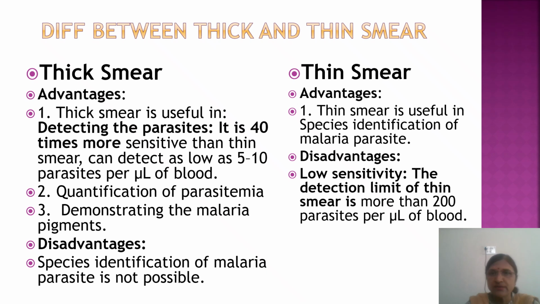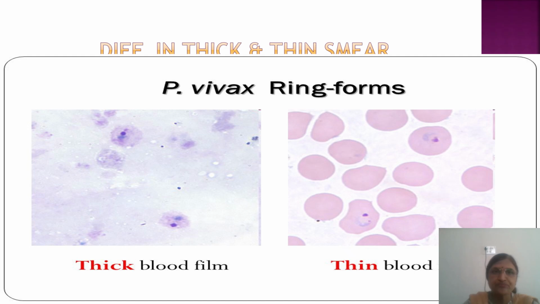In thin smear, advantages: it is useful in species identification. All the morphological forms you can demonstrate, or the RBC changes you can demonstrate, in thin smear. But the disadvantage is that it has low sensitivity, that is, you need more than 200 parasites per microliter of blood. So when the parasite count is very low, mostly you don't see parasites in the thin smear.